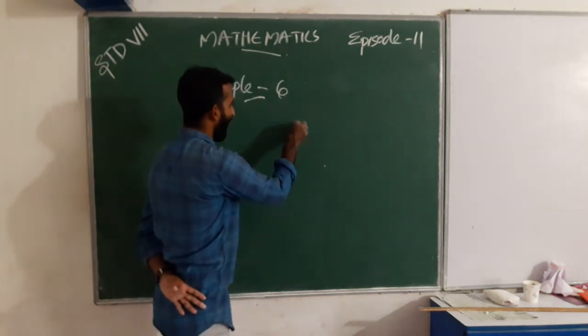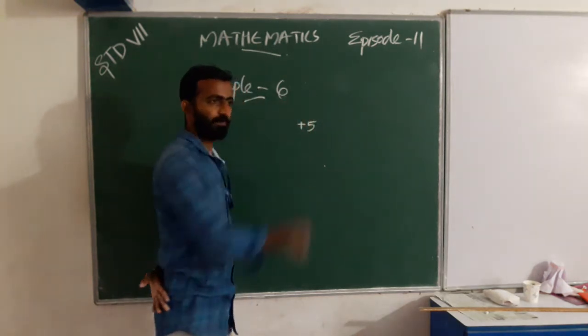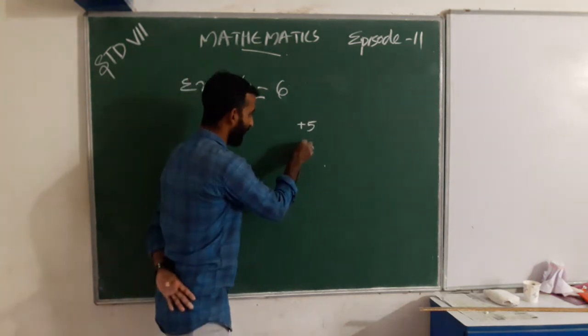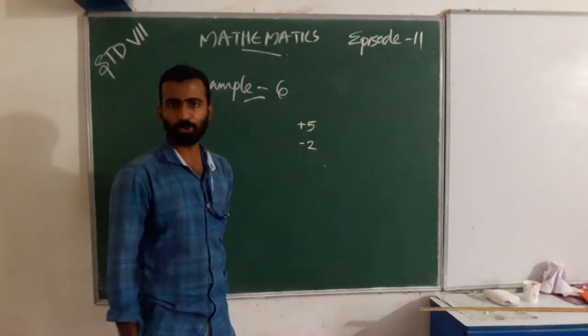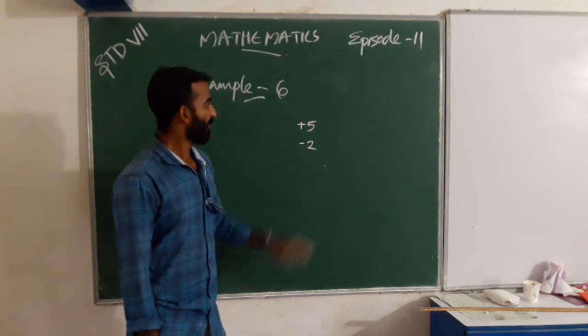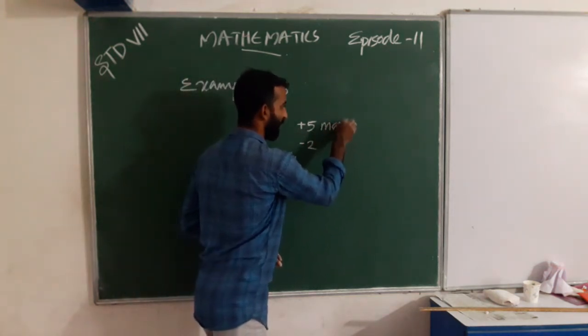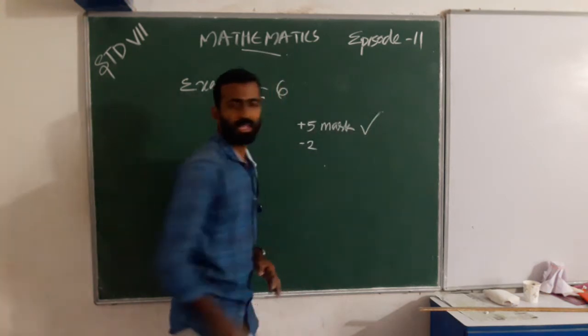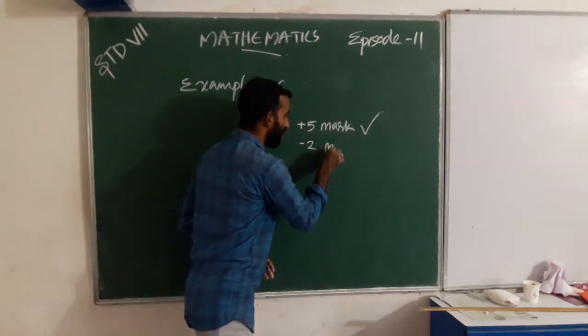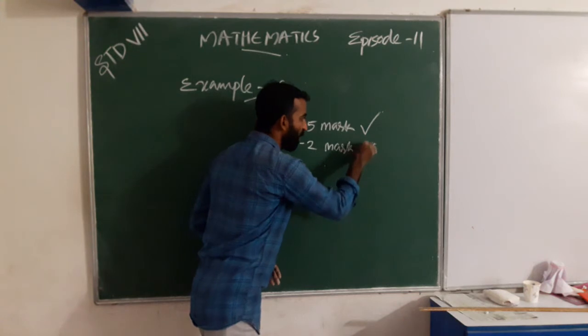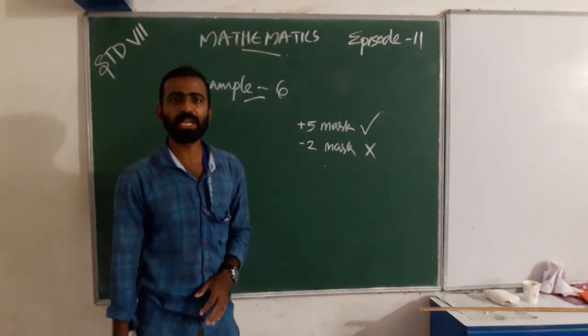That is, 4 correct answers, positive 5 each, and incorrect answers, negative 2 marks each. Positive 5 marks is given for correct, negative 2 marks for a wrong or incorrect answer.